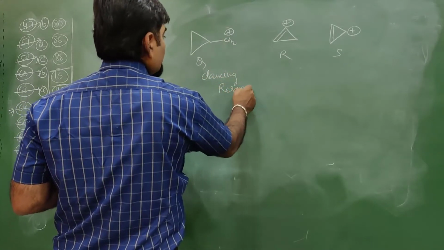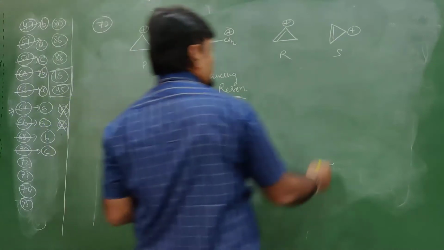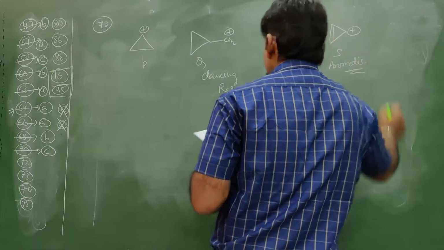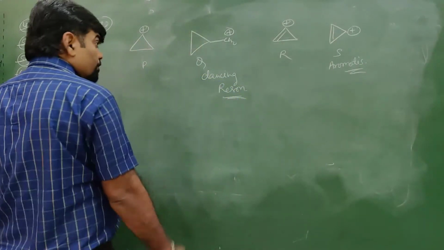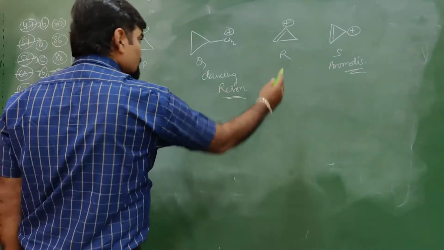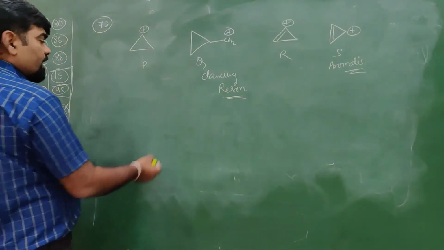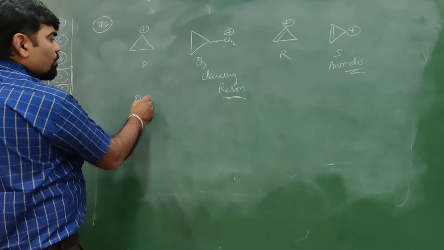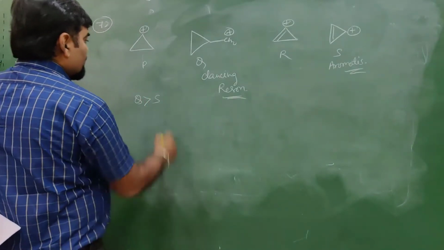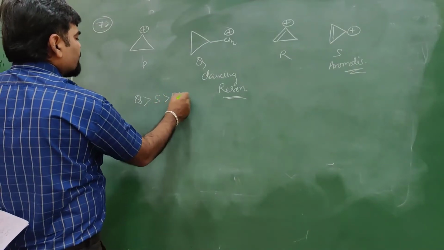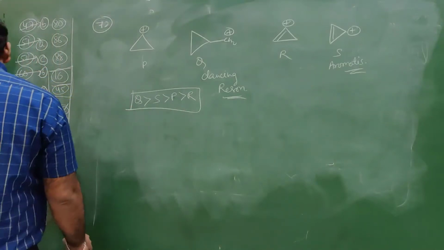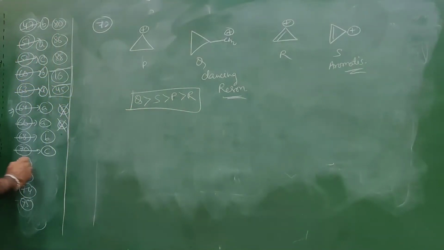This is getting stabilized by dancing resonance. This is getting stabilized by aromatization. Both the factors are rate stabilizing factors. Dancing resonance will dominate over aromatization. So Q will be more reactive than S. Now S, P and R. S is more reactive than P and P is more reactive than R. So QSPR. Where is the answer? C. QSPR. Third option. So answer is C.